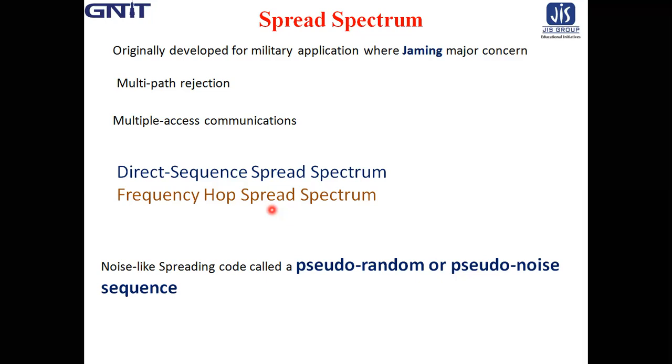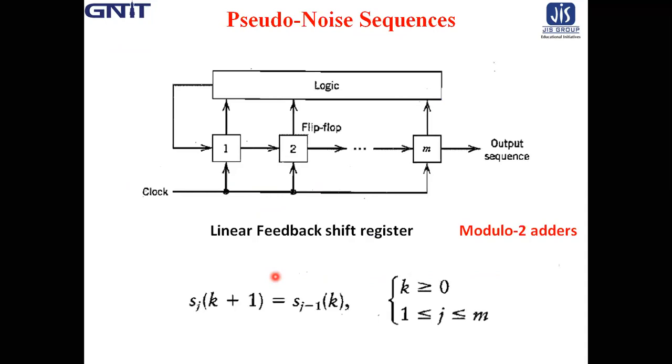For their operation, both of these techniques rely on the availability of a noise-like spreading code called a pseudo-random or pseudo-noise sequence. It is a wideband noise-like code. So we have to know how to generate a pseudo noise sequence, or PN sequence.